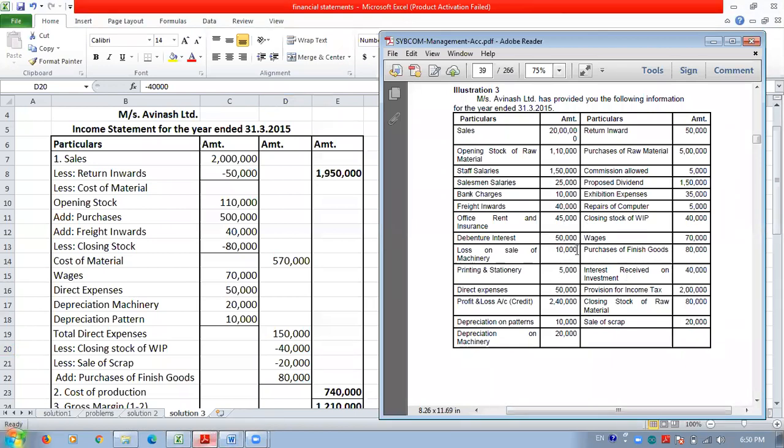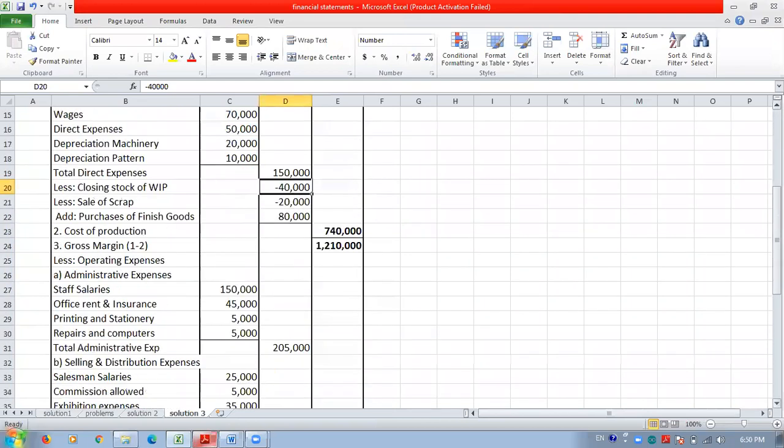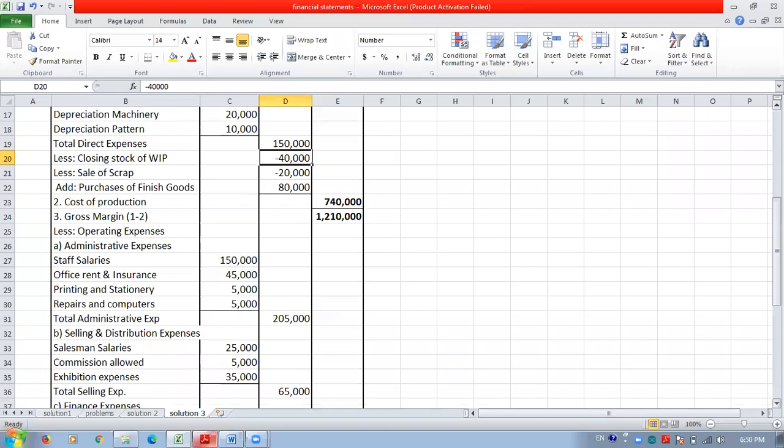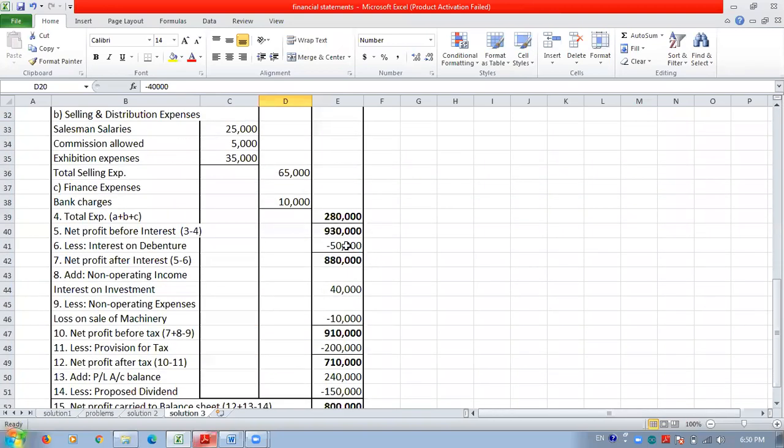Then the next item is debenture interest 50,000. Interest should be shown separately. That's why, after operating expenditure, the interest is deducted from the operating profit. So it is shown here, interest on debenture, deducted from the net profit before interest.